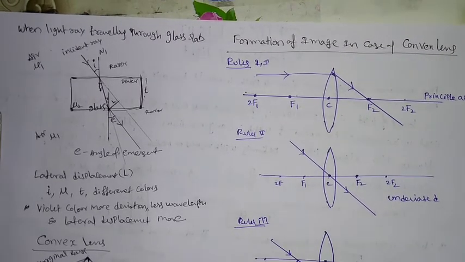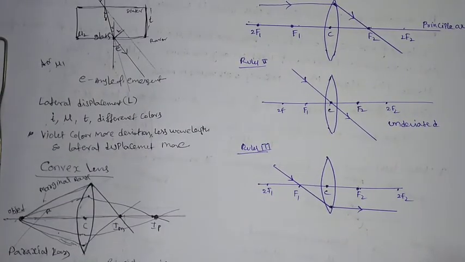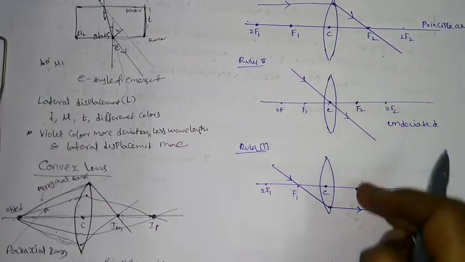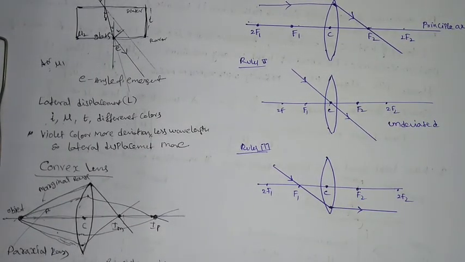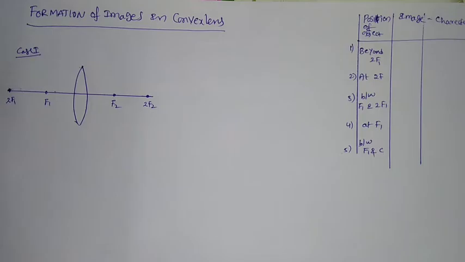These rays are similar to those of a concave mirror. These are the three important rules you have to learn for the formation of images. You have to use any two rules for obtaining the formation of images in a convex lens.